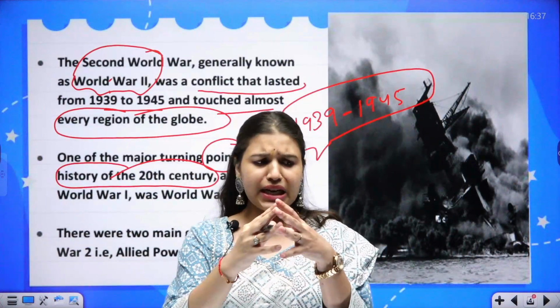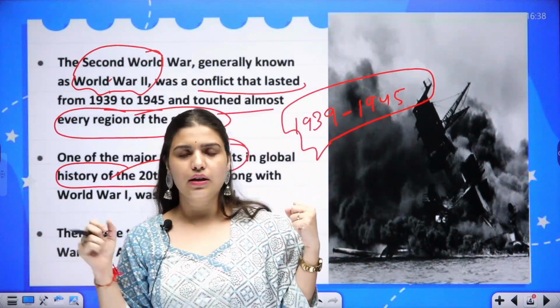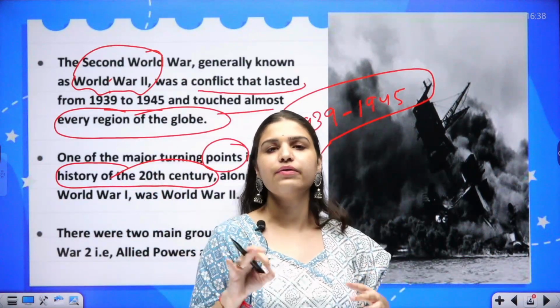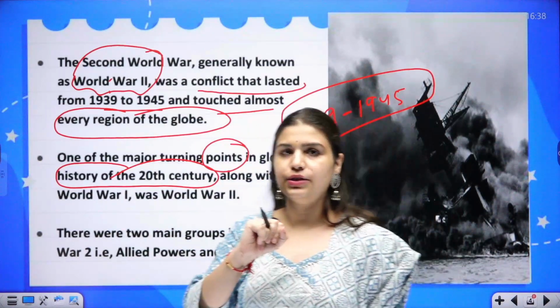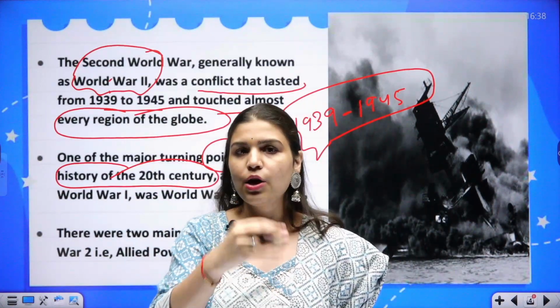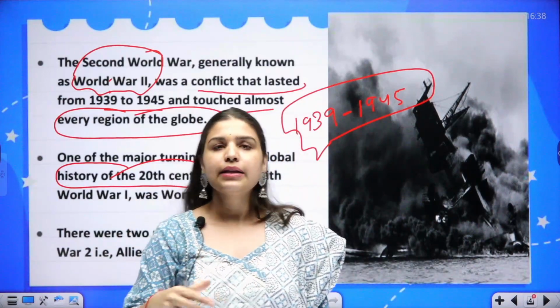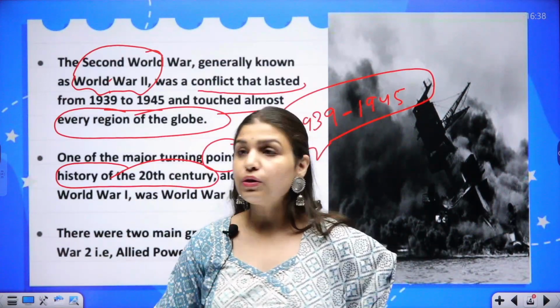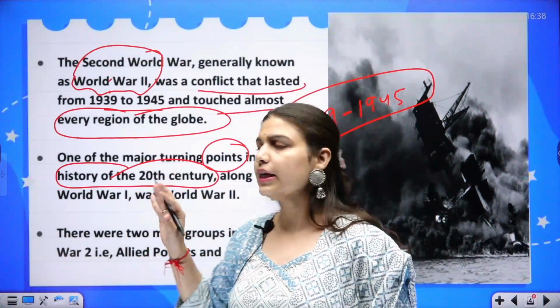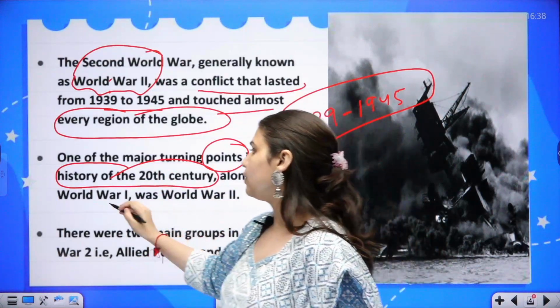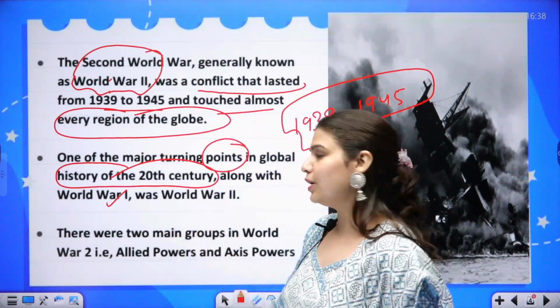If we discuss the major events of the 20th century, we remember a few: World War I, World War II, then the Cold War. World War II is one of the major events which happened in the 20th century, and the other was World War I.